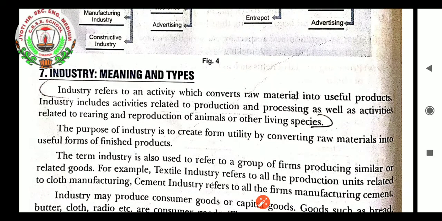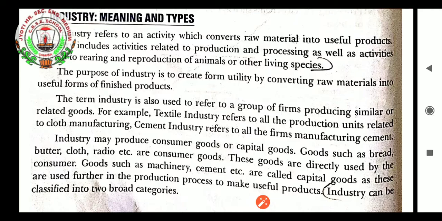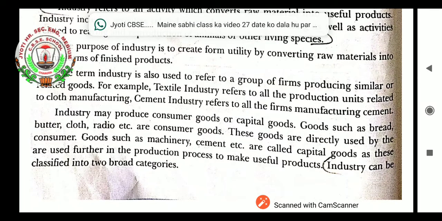Industry, its meaning and types. Industry refers to an activity which converts raw material into useful products. Industry includes activities related to production and processing, as well as activities related to rearing and reproduction of animals or other living species. So you can say it is that industry which converts the raw material of any type into finished products. The purpose of industry is to create form utility. Form utility means giving shape to a product so that it can be utilized by the consumers. So by converting raw material into finished products, industry makes the product usable.